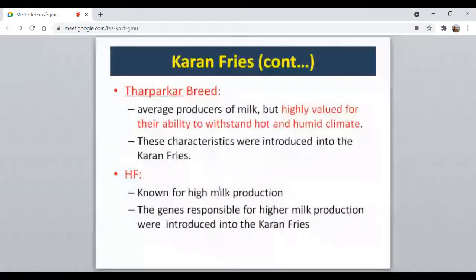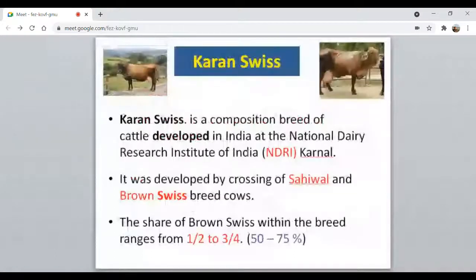Then coming to the Karan Swiss, it was also synthesized at NDRI Karnal, along with the Karan Fries. It was developed by crossing Sahiwal and the Brown Swiss. Here what you should know, dear students, is the names as well as the place where it was developed and the parental breeds. Then another point you have to remember, that is the inheritance level for your objective type question.